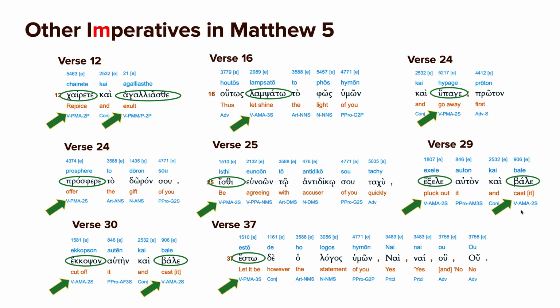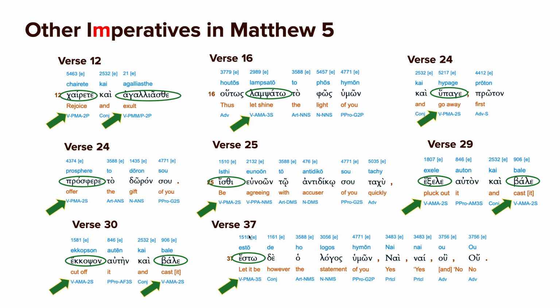Kaibale, cast it. These are both aorist. So just like up here, we have let your light shine, pluck out your eye, cast your eye. These are kind of quick commands, things you can do quickly. All right, and then we have another aorist here, ekapsan, cut off your hand if it causes you to sin, and cast it, also aorist, imperative, active.